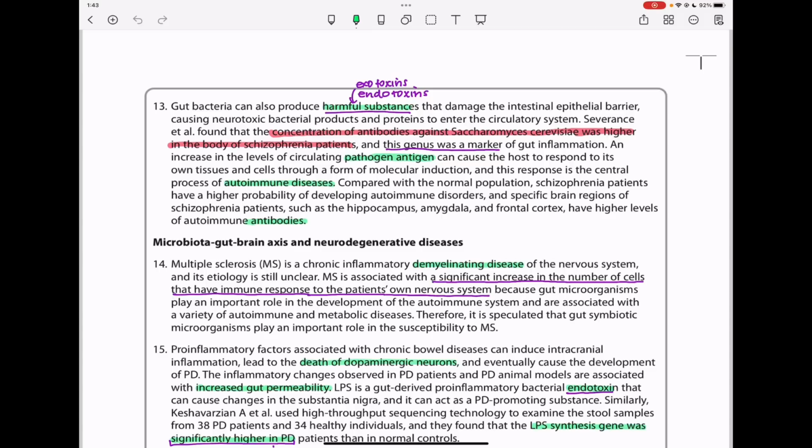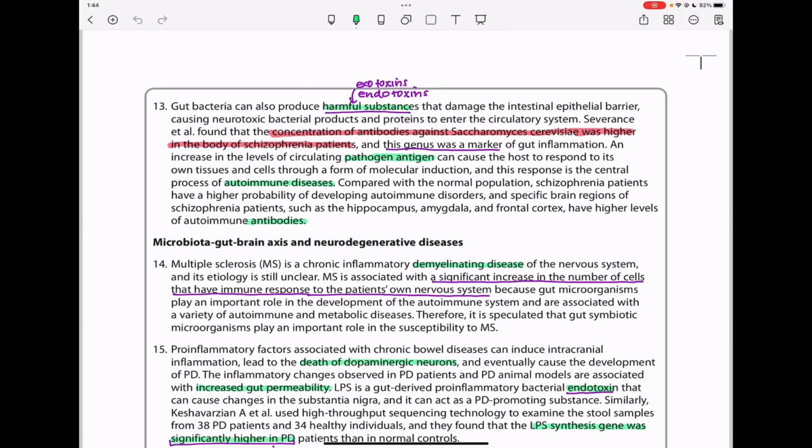Severance et al. found that the concentration of antibodies against Saccharomyces cerevisiae was higher in the body of schizophrenia patients, and this genus was a marker of gut inflammation. An increase in the level of circulating pathogen antigen can cause the host to respond to its own tissue and cells through a form of molecular induction, and this response is the central process of autoimmune diseases.